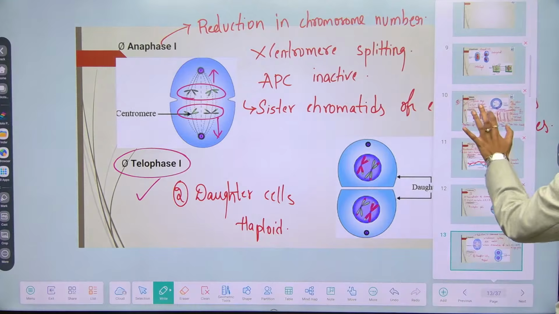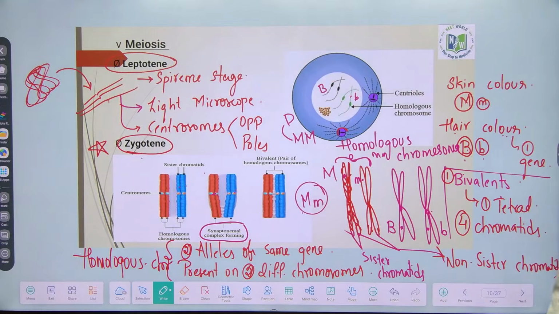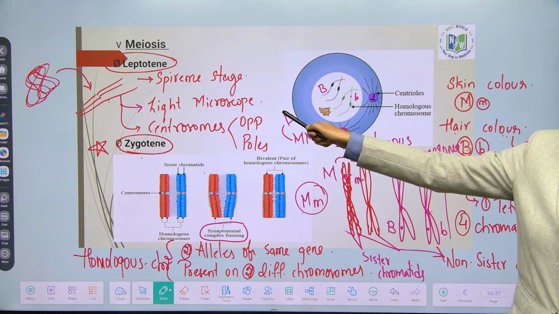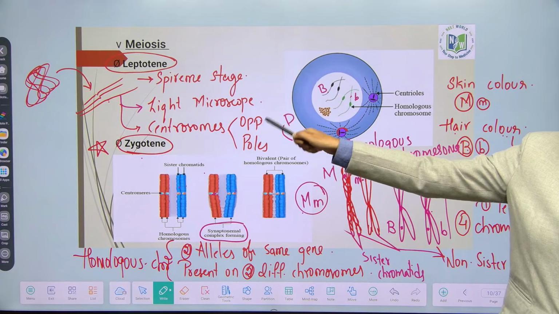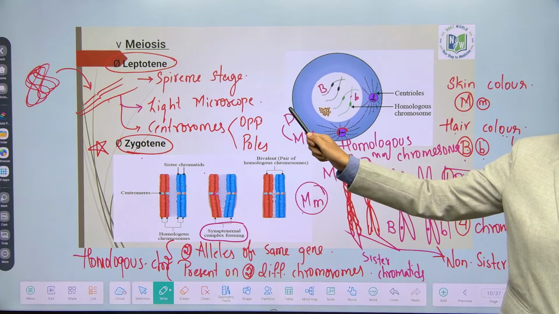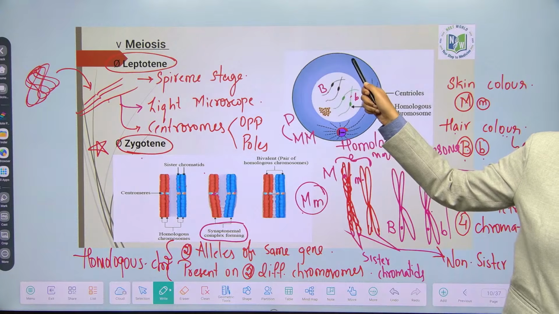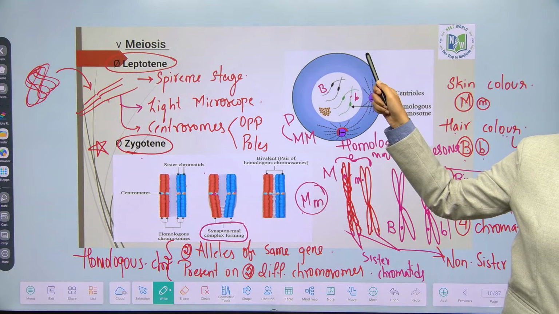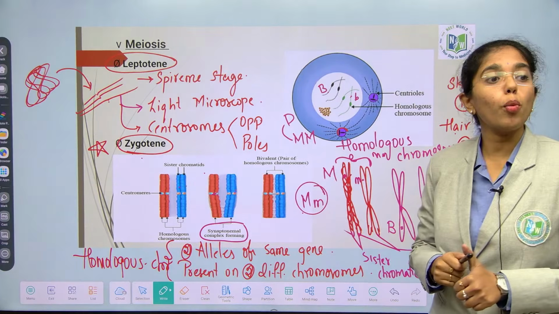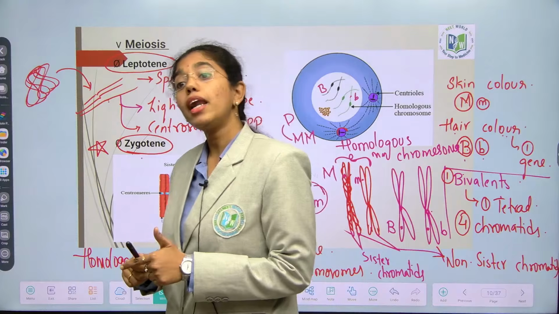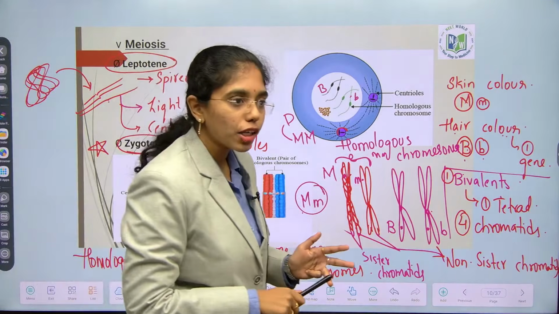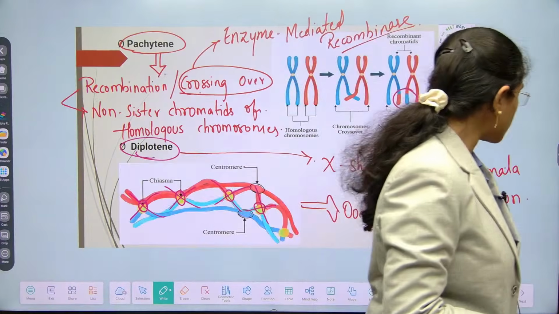Quick recap. Drop your pens. In leptotene, the spireme stage is seen. Untangling of chromatin into chromatids. Under a light microscope, you can visualize these chromatids. Centrosomes will start moving towards the opposite poles, and they start radiating the spindle fibers. In zygotene, formation of homologous chromosomes, bivalent chromosomes are formed, occurrence of tetrad, synaptonemal complex formation, synapsis occurs.